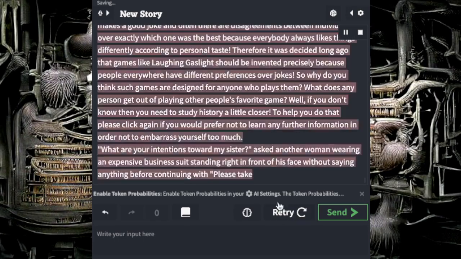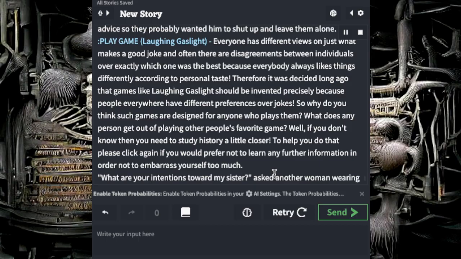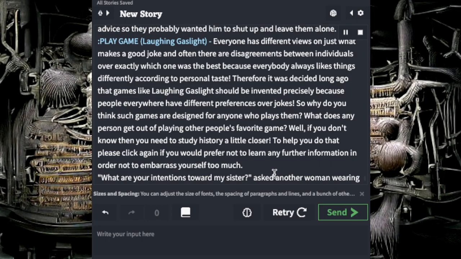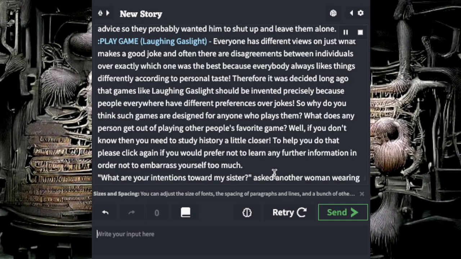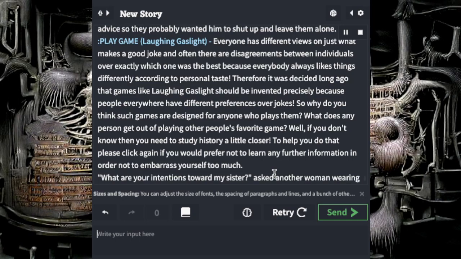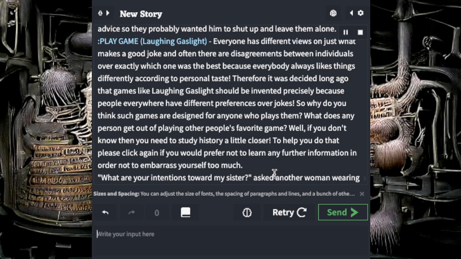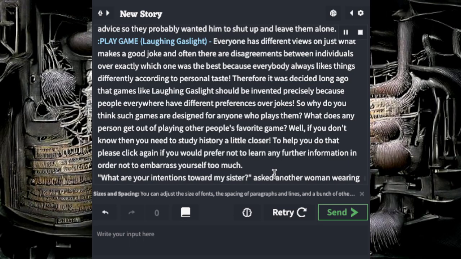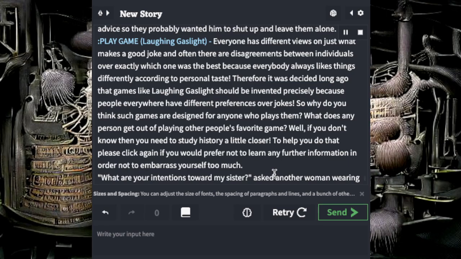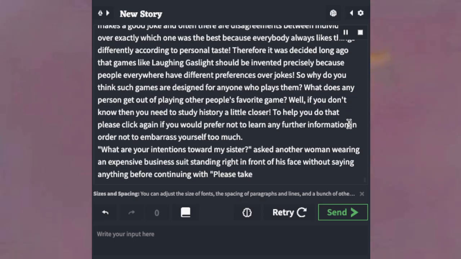Play game, laughing, gaslight. Everyone has different views on just what makes a good joke, and often there are disagreements between individuals over exactly which one was the best because everybody always likes things differently according to personal taste. Therefore, it was decided long ago that games like Laugh and Gaslight should be invented precisely because people everywhere have different preferences over jokes. So why do you think such games are designed for anyone who plays them?